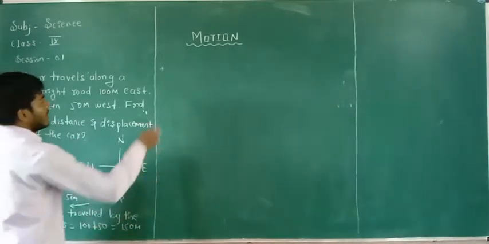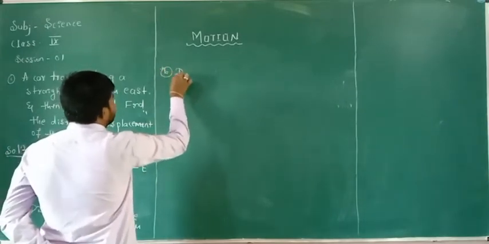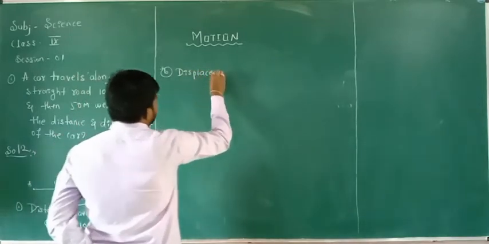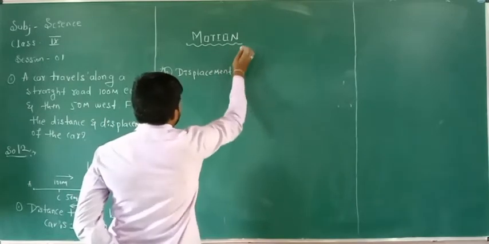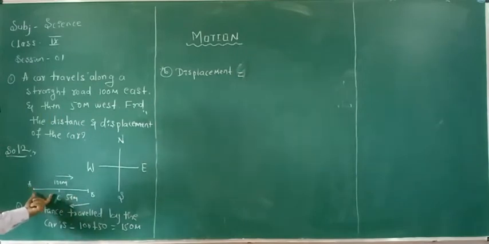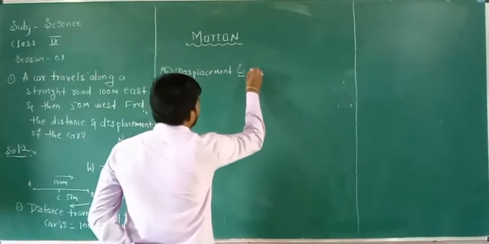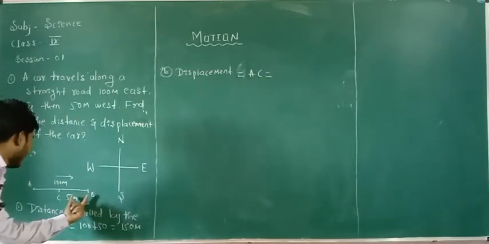Then what about the displacement? Displacement of the car is equal to the shortest distance, which is nothing but AC here. The shortest distance covered by the car is nothing but AC. So AC is equal to AB minus BC.